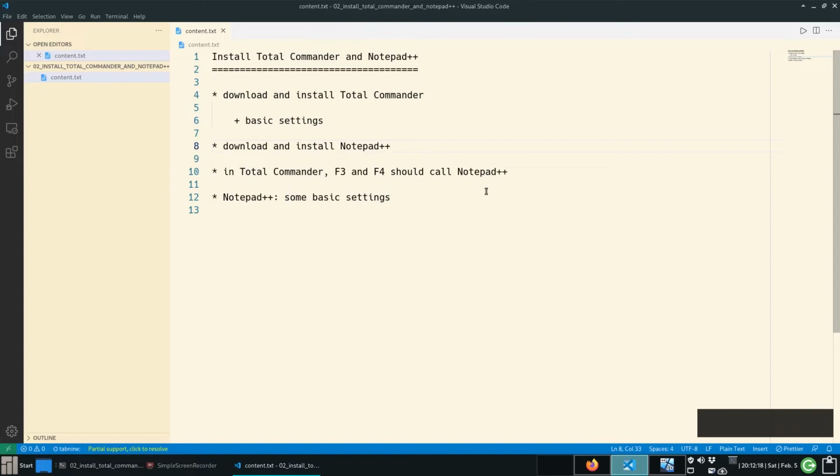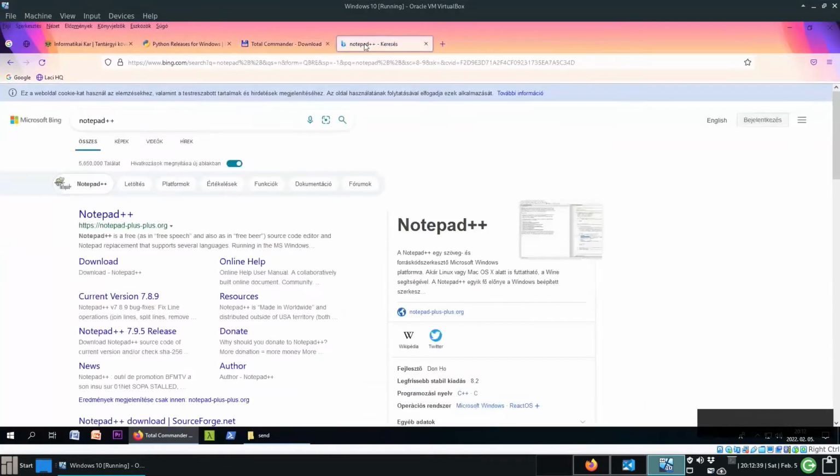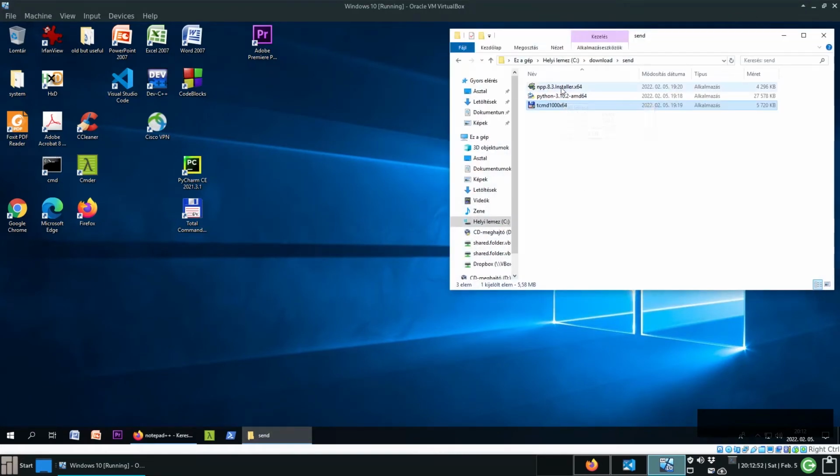Okay, the next step is to download a simple text editor. During this course, during this semester, you can use any kind of text editor. The first week I suggest to use Notepad++. So visit the home page of Notepad++, download the installer. I have already done this, and launch the installer.